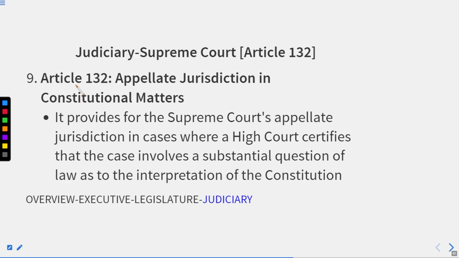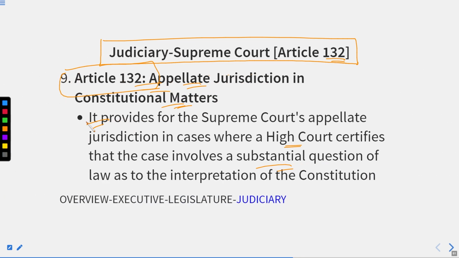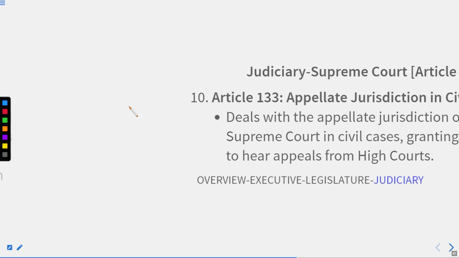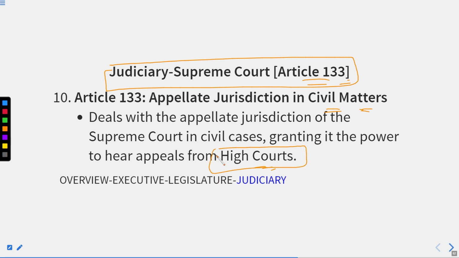Got it? Moving forward, now we have 133. Okay, 132 is for the constitutional matters, whereas 133 is for the civil matters. Appellate jurisdiction in civil matters deals with the appellate jurisdiction of the Supreme Court in civil cases, granting it the power to hear appeals from the High Court. All right, in such cases, High Court certification is generally not required.